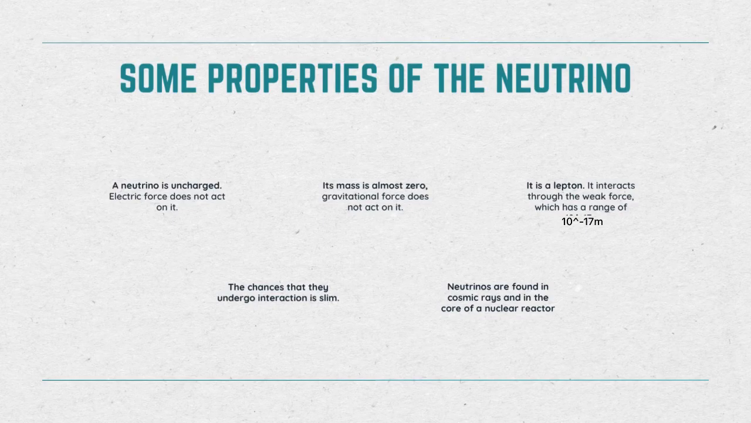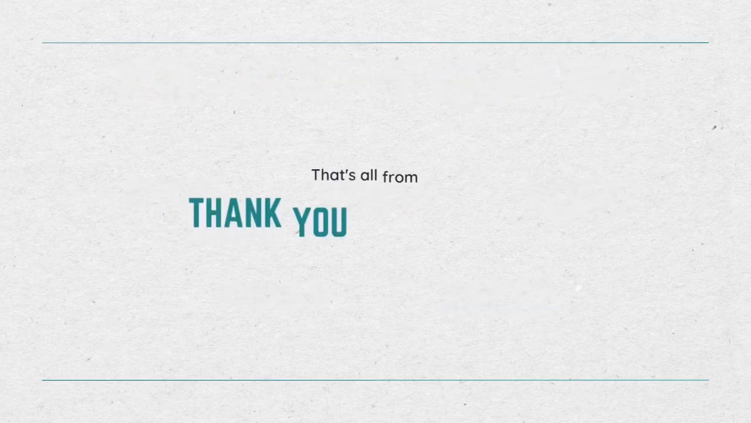Furthermore, since they interact with matter only within very short distances, the chance that they undergo interaction is very slim. Because of all these factors, it is very difficult to detect neutrinos even though a lot of them are available. And lastly, neutrinos are found in cosmic rays and in the core of a nuclear reactor.